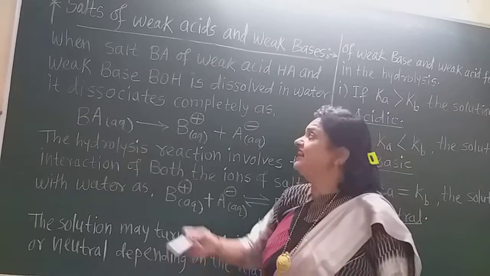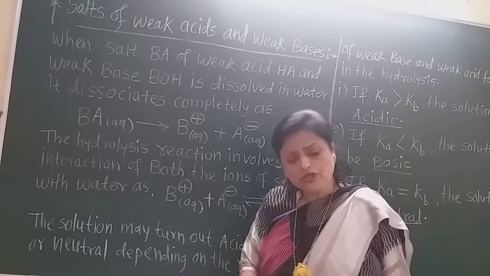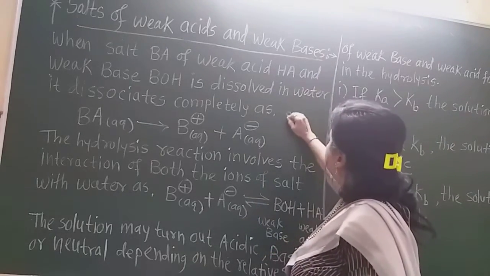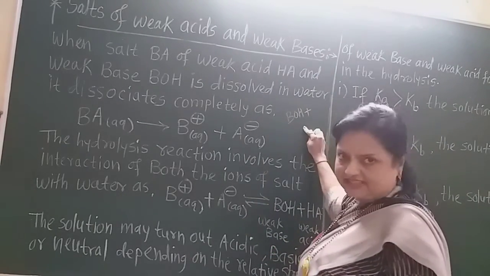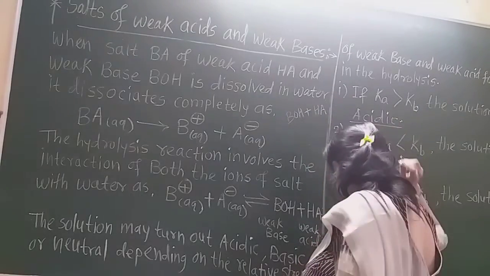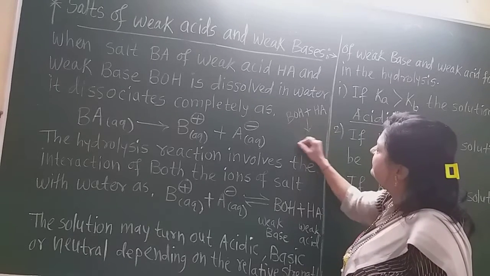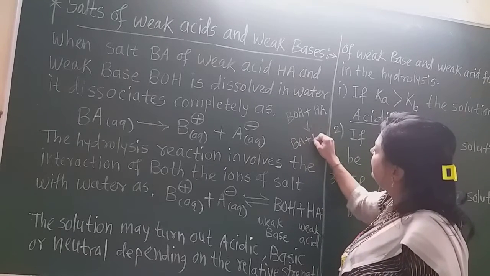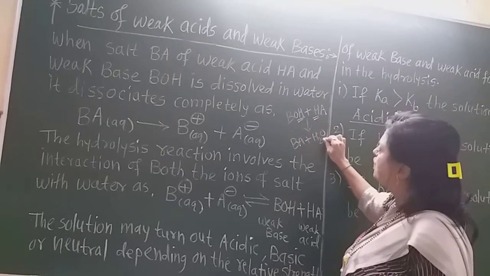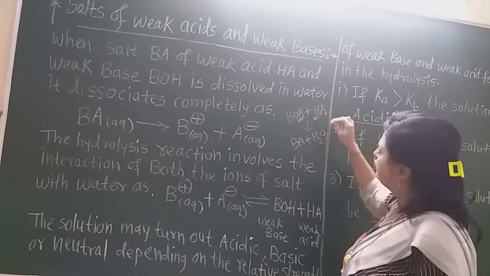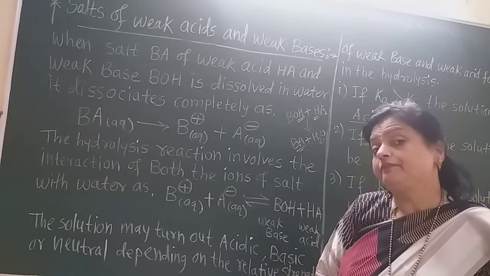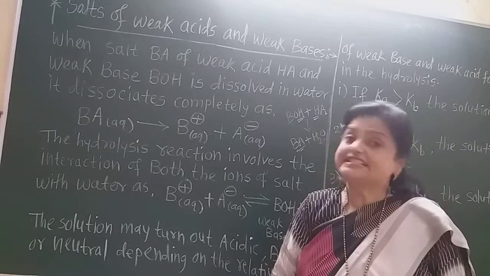Now this is the common salt BA. How is it obtained? When the weak base BOH and a general weak acid HA react, they form the salt BA and water H2O, because one gives OH and the other gives H, so there is formation of water, and the cation and anion of the base and acid form the salt BA. In this way, salt BA will be the general salt of weak acid and weak base.